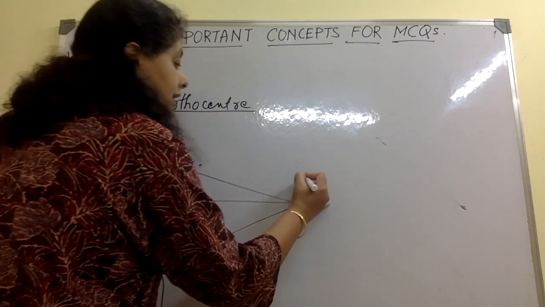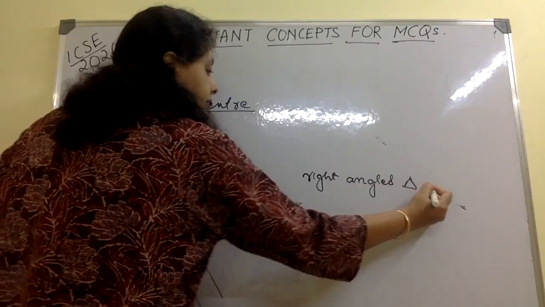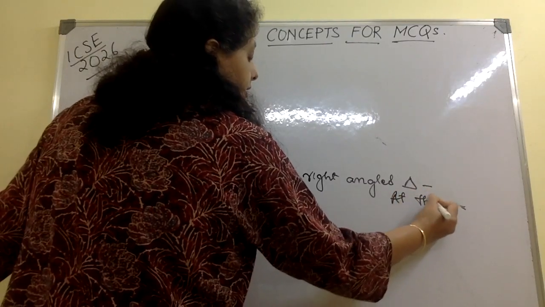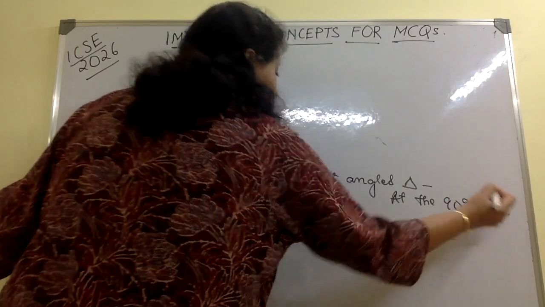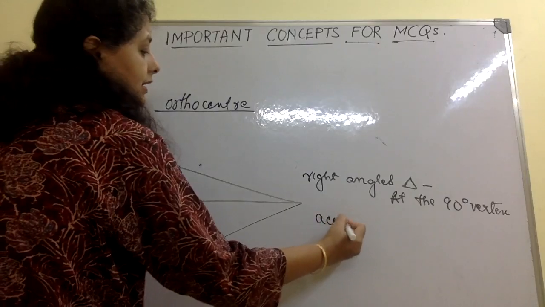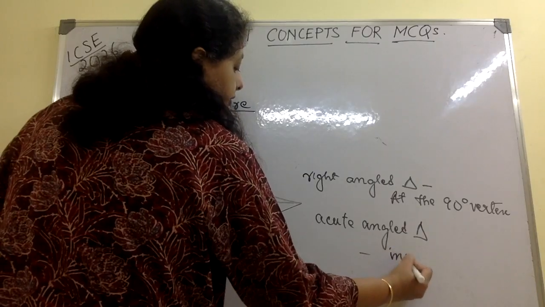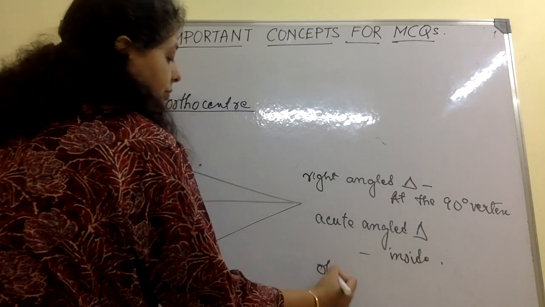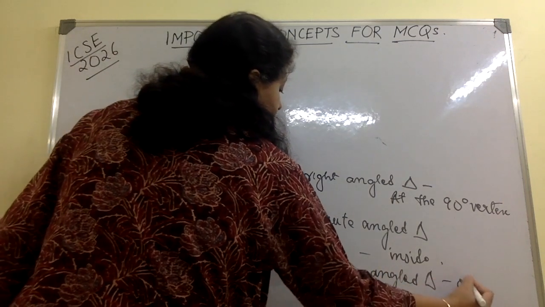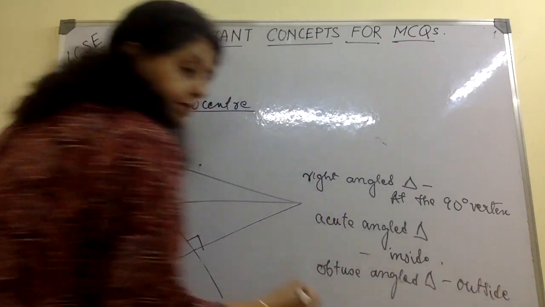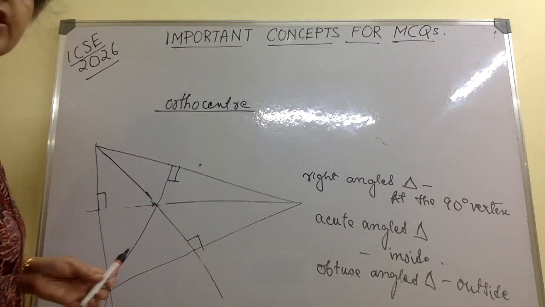So for a right angled triangle, the orthocenter is at the 90 degree vertex itself. For an acute angle triangle, it is inside the triangle. For an obtuse angle triangle, it will lie outside the triangle. This is one very important point, because these things can be made into MCQs.